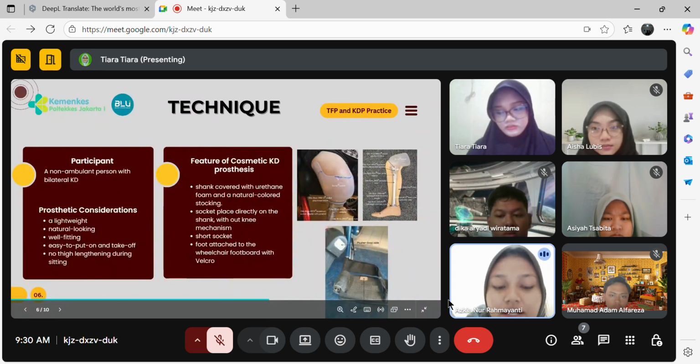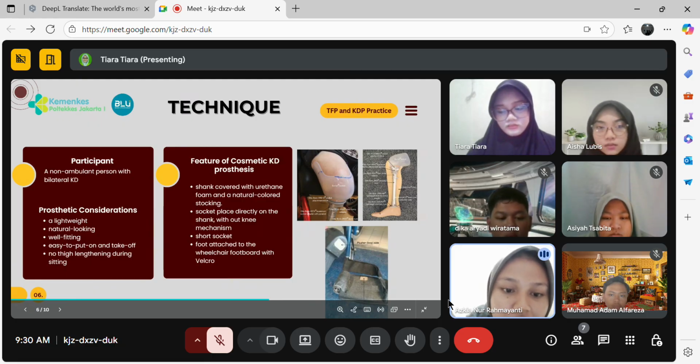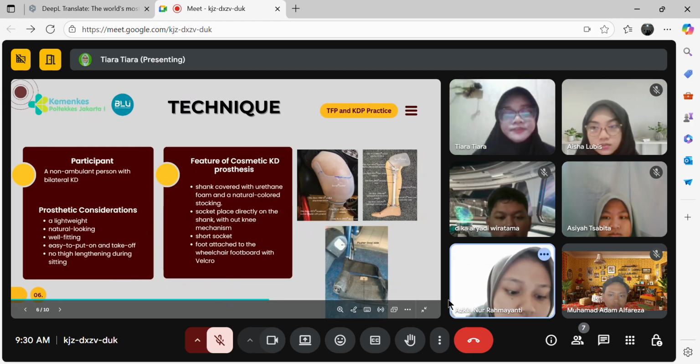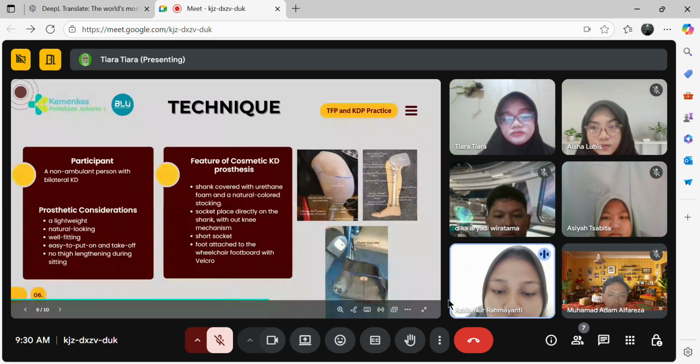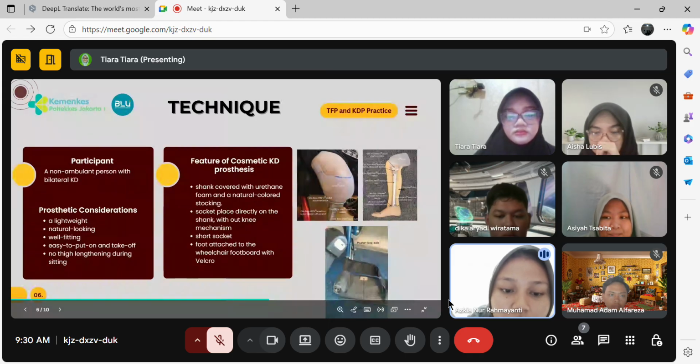And next is a short socket just covering over the condyle to prevent the transpiration and with a little distal suction for the cup to ensure the good fit. And the last is a foot attached to the wheelchair footboard with the Velcro.